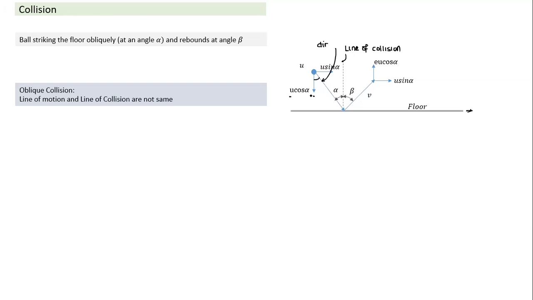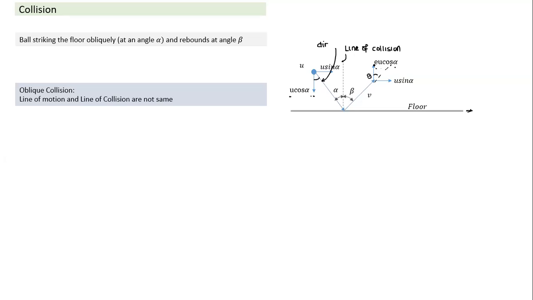Hence, in the normal direction, the velocity of separation becomes e times the velocity of approach. It will appear to be coming towards the surface at speed u cos alpha, and it will go away with e u cos alpha, and the other component remains the same. If you are measuring angle beta from the vertical here, this is angle beta.